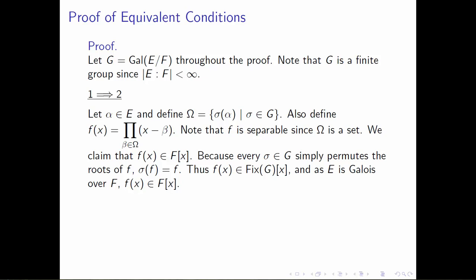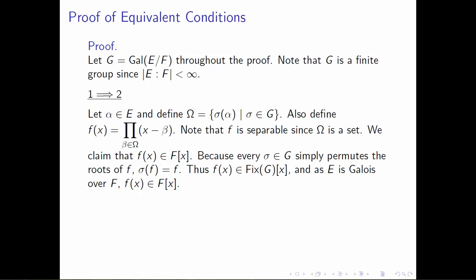What we want to note is that this f of x is a separable polynomial because it's just the product of x minus these betas, and the betas are distinct members of omega, and omega is a set. So each one of the betas is different, and so by definition, this will be a separable polynomial. And what we claim next is that the polynomial we've defined, f of x, belongs to capital F adjoined x.